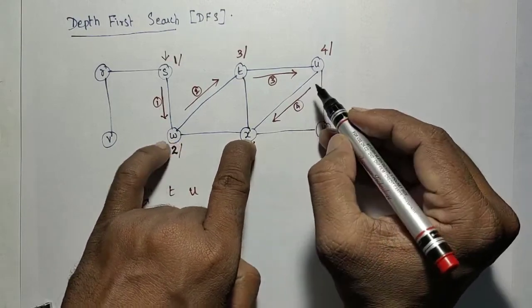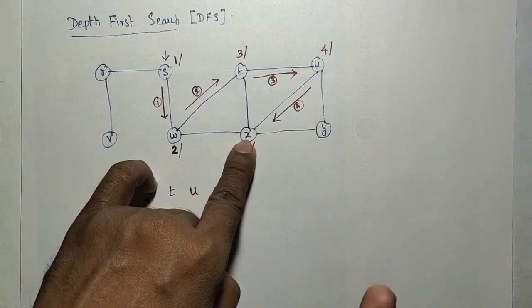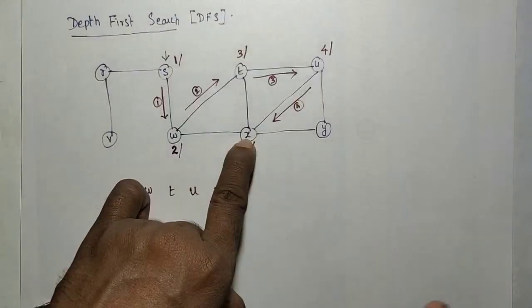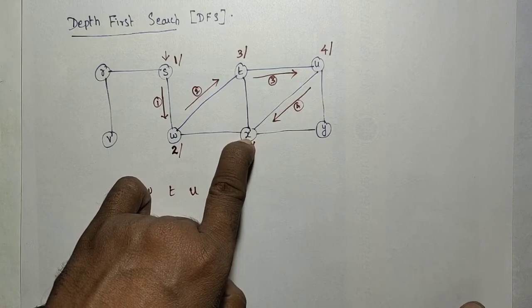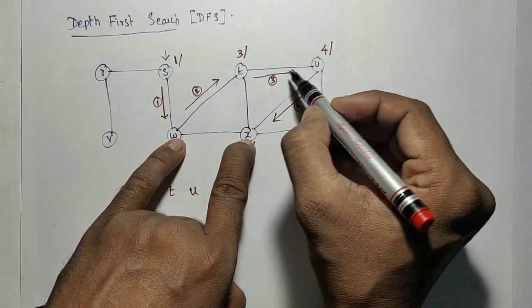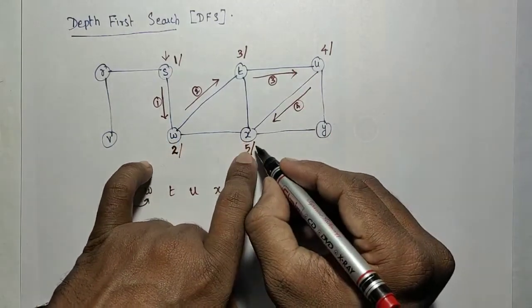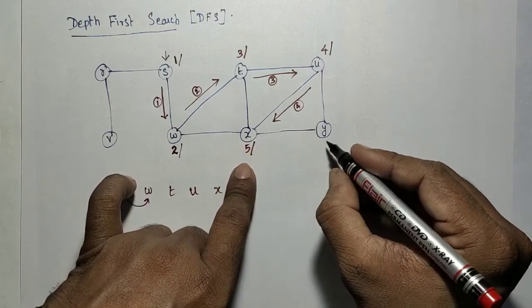Completely visited means that all the adjacent nodes are visited. We have not completely visited these nodes, but they are visited. So the only unvisited adjacent node is Y, and I need to visit that.